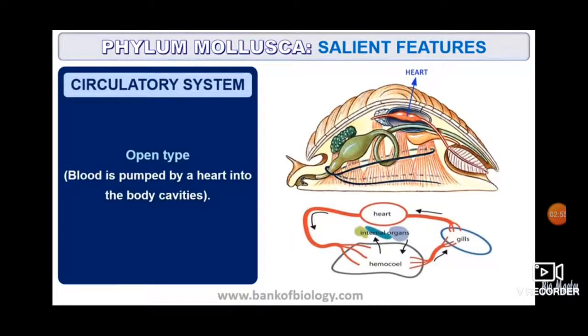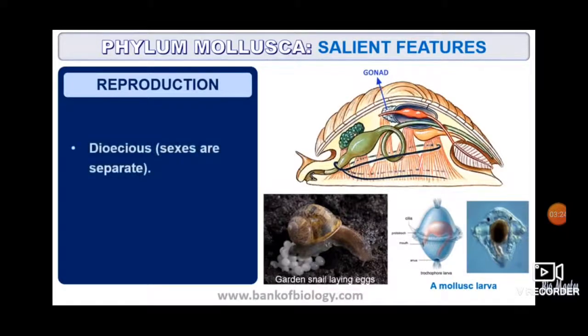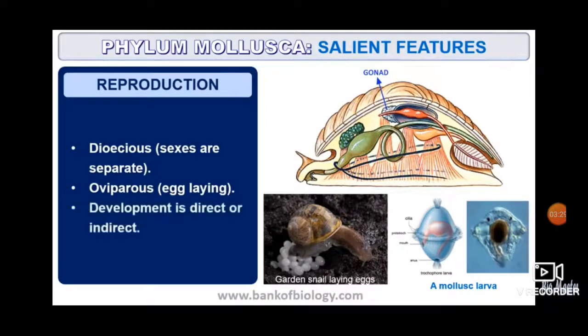Circulatory system is of open type, that is blood is pumped by a heart into the body cavities. Reproduction is dioecious, that is the sexes are separate. Oviparous, egg laying, that is they lay eggs.